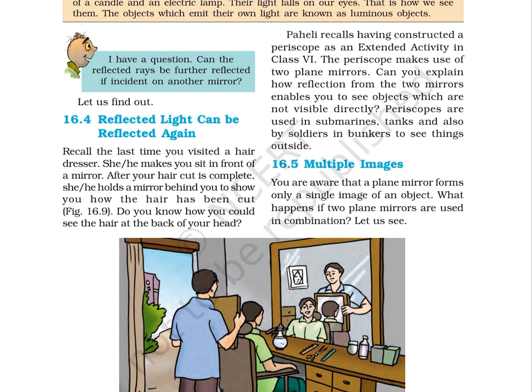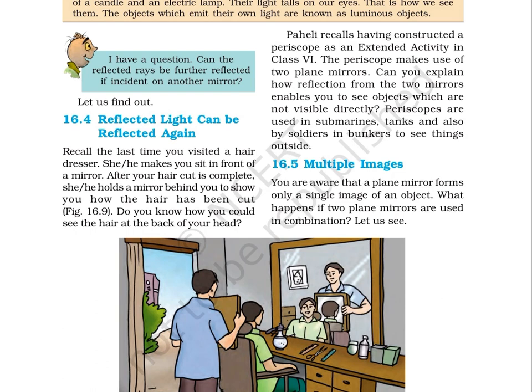16.4. Reflected light can be reflected again. Recall the last time you visited a hairdresser. She or he makes you sit in front of a mirror. After your haircut is complete, she or he holds a mirror behind you to show you how the hair has been cut, as shown in figure 16.9. Do you know how you could see the hair at the back of your head? In figure 16.9, we can see the hairdresser holding the mirror at the back of the head to show how the hair has been cut.